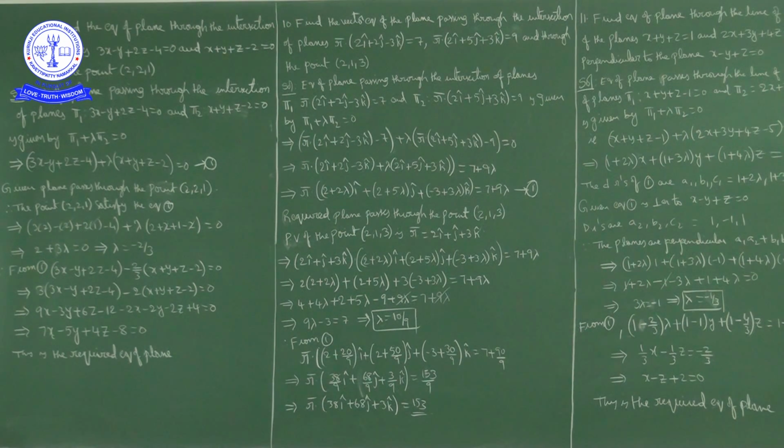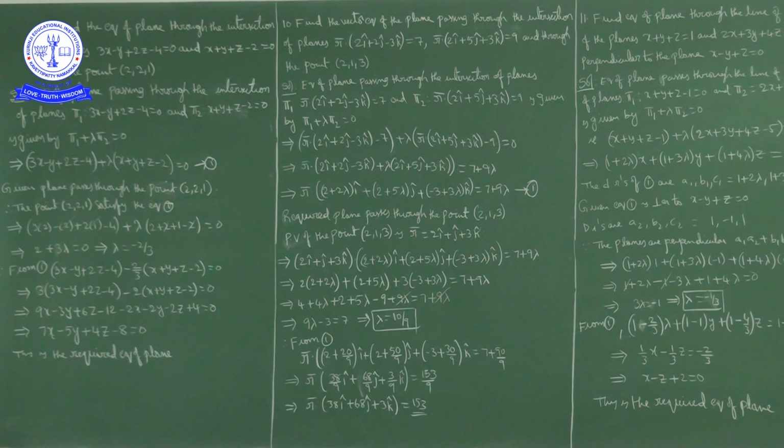By substituting 2 comma 2 comma 1 in equation 1, what do we get? In place of x substitute 2, in place of y substitute 2, in place of z substitute 1. So 3 into 2 minus 2 plus 2 into 1 minus 4 plus lambda times x plus y plus z, that is 2 plus 2 plus 1 minus 2, equal to 0.